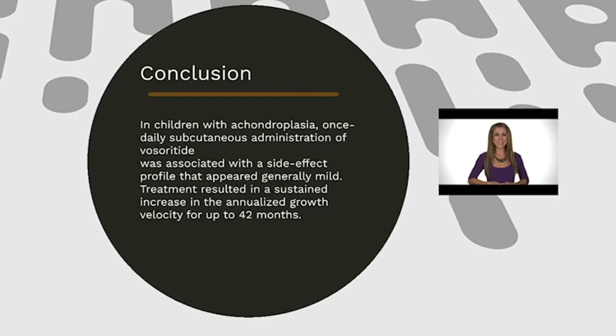Now we have the conclusion. In children with achondroplasia, once daily subcutaneous administration of vosoritide was associated with a side effect profile that appeared generally mild. Treatment resulted in a sustained increase in the annualized growth velocity up to 42 months.